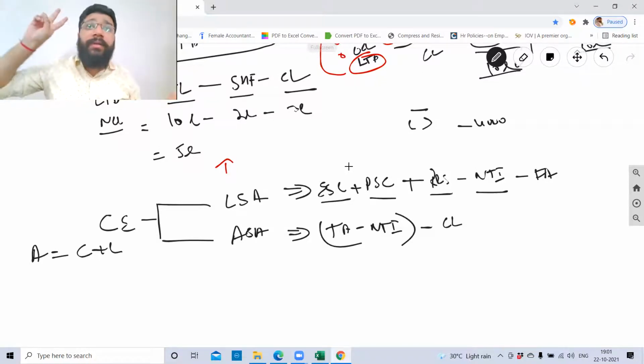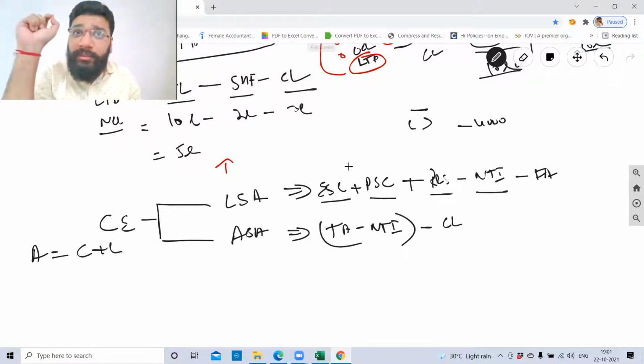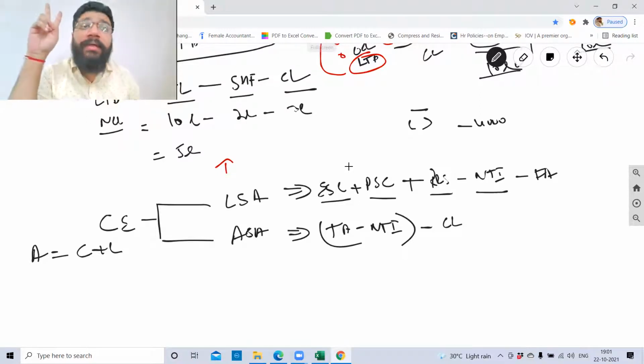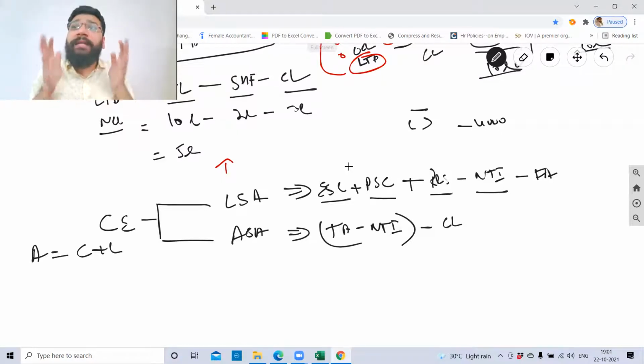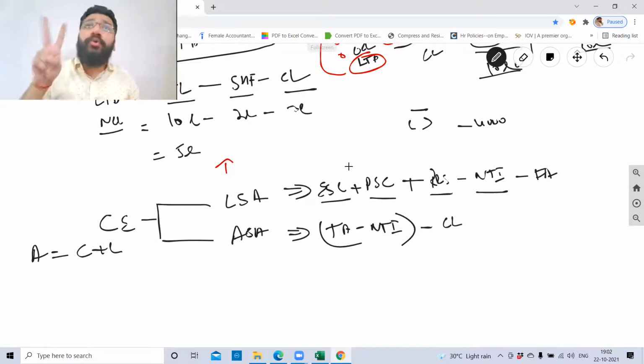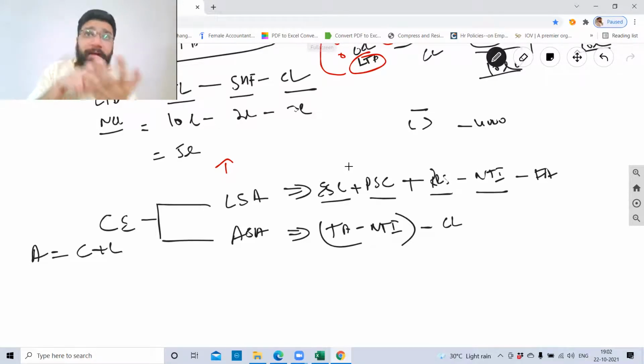Now guys, understand this. There's a thin line of difference between capital employed in the context of partnership and capital employed in the context of ratio. Capital employed here means we are trying to assess the amount of money that is invested in business. That money comes from two sources. One is from the owner and one is from the borrowers. Like we borrow from people, no? So one is capital, another is debt. Capital and debt, so here we are taking both into consideration.